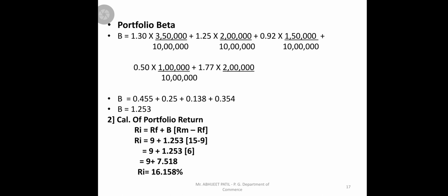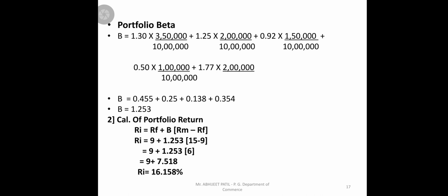So just multiply, for A security, beta 1.30 into 3 lakh 50 divided by 10 lakh. Initial A security investment divided by total investment, B security investment divided by total investment. Similar way you can make that divided by 10 lakh, 10 lakh total investment, and A, B, C their betas. So we'll get the answer, beta 1.253.